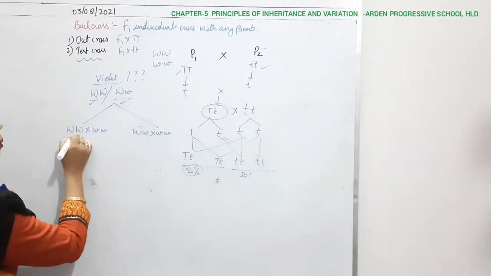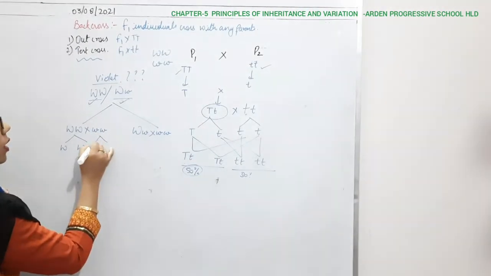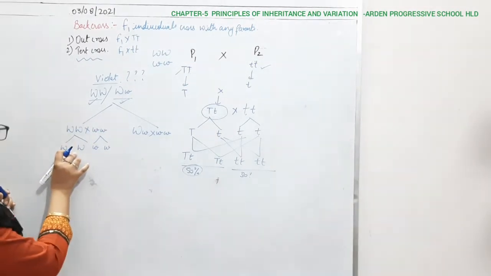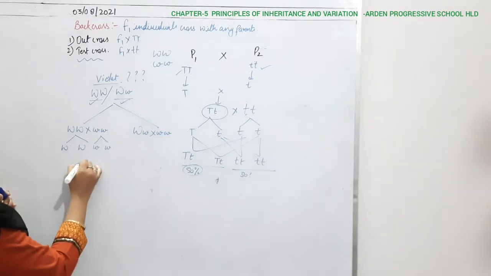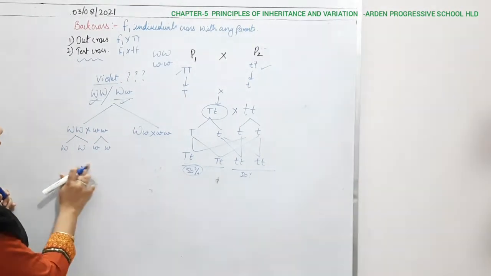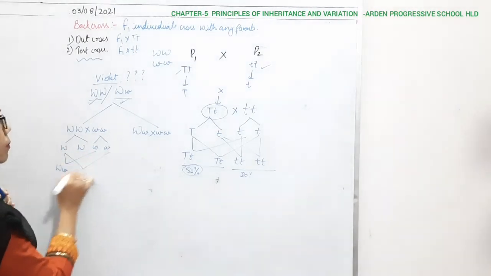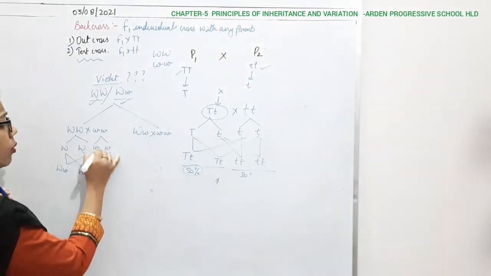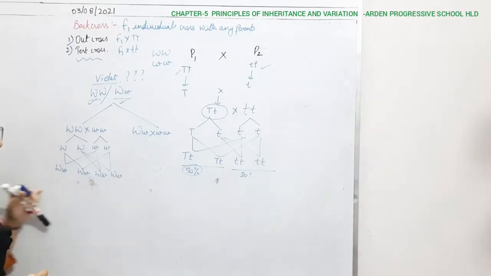Now from here, capital W, and from here small w and small w. So take the same type of gametes from parent 1 as well as the same type of gamete from parent 2. What will we get here? Capital W and small w, right? So in the cross combination we get capital W small w, four times, from this part.